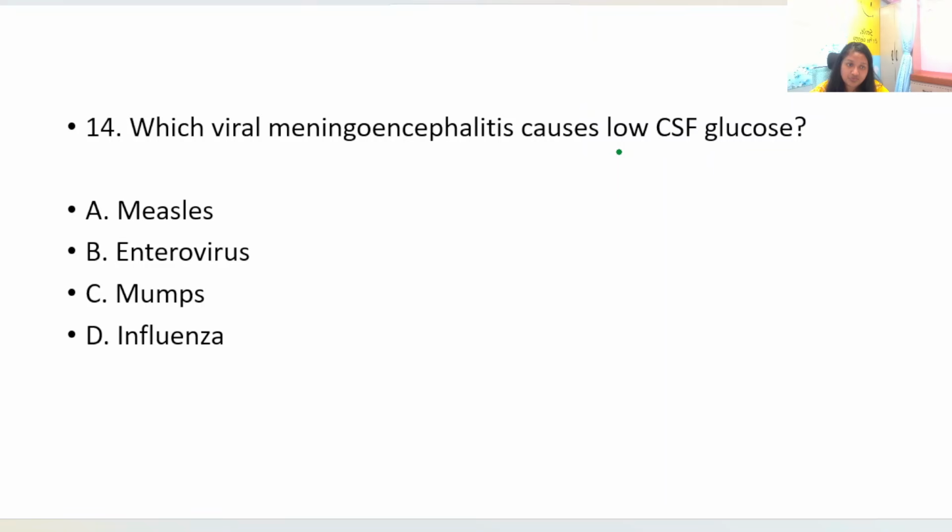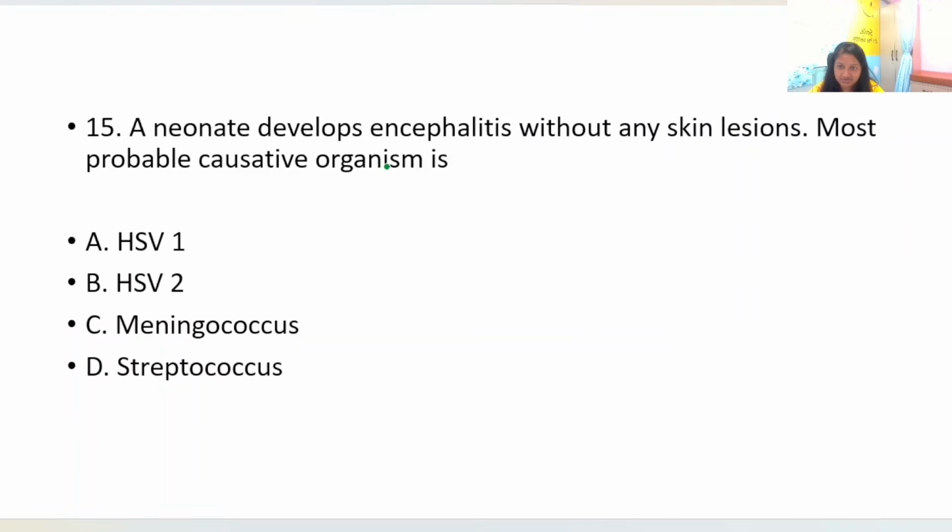Which viral meningoencephalitis causes low CSF glucose? Now low CSF glucose is a typical feature of bacterial and fungal meningitis. It is not a feature of viral meningoencephalitis, but mumps is an exception. Mumps meningoencephalitis causes low CSF glucose. This you will have to remember only.